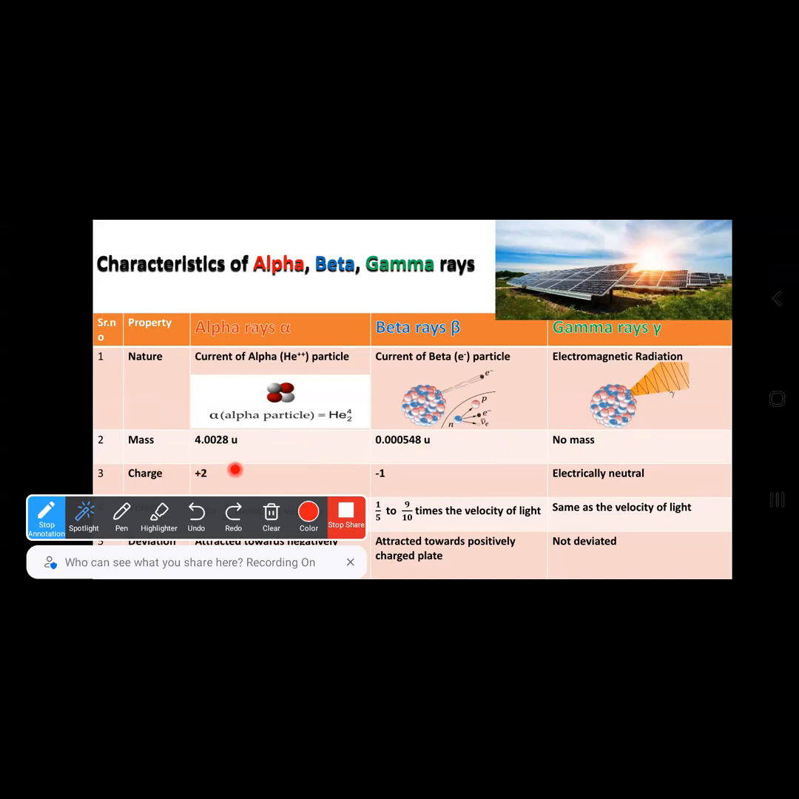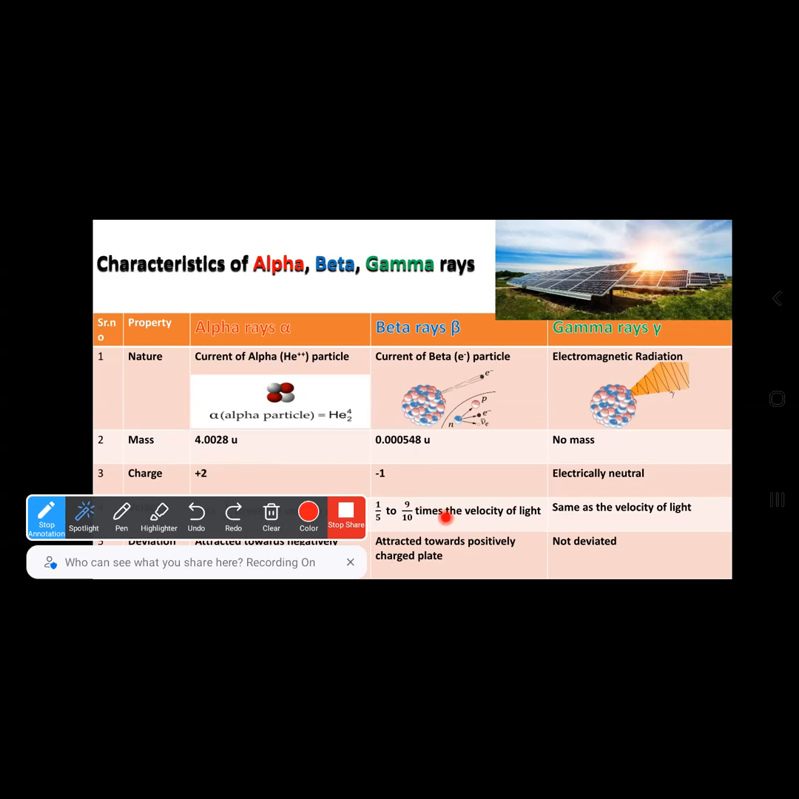Another property is the charge on alpha, beta, and gamma. The alpha particle is the element of a helium atom with no electron. So in the normal state, a helium atom contains two electrons in its orbits. So when there is no electron, it means two electrons are already released or vacant. So the helium atom acquires a plus 2 charge. Therefore, the alpha particle or alpha rays have a charge of plus 2.